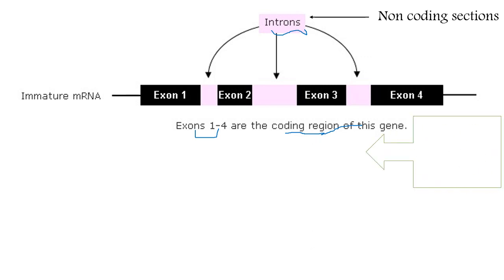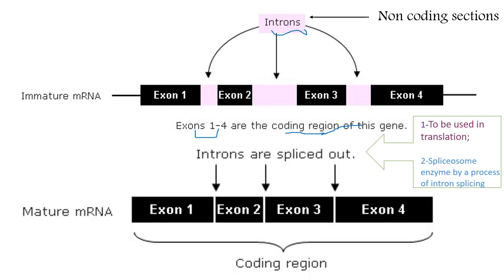To be used later in translation, we have to remove these introns, so they are spliced out by an enzyme known as the spliceosome by a process known as intron splicing, to obtain only the coding regions of exons and to obtain this mature mRNA that should be used later in translation.